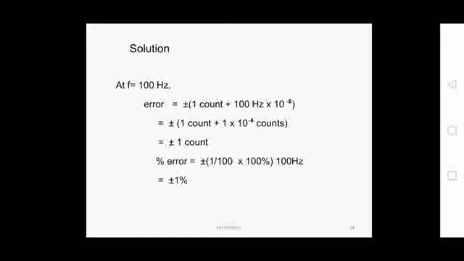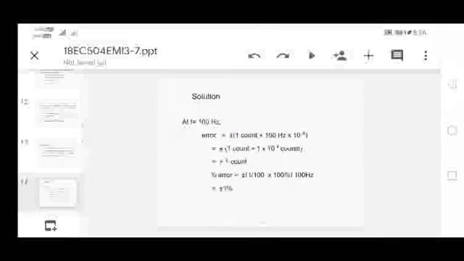Case A, that is at a frequency of 100 hertz. We are taking three frequencies, that is, we are measuring 100 hertz, 1 megahertz, and 100 megahertz. During this, how does the percentage of measurement error change with the accuracy specification of plus or minus 1 LSD, plus or minus 1 into 10 to the power of minus 6?